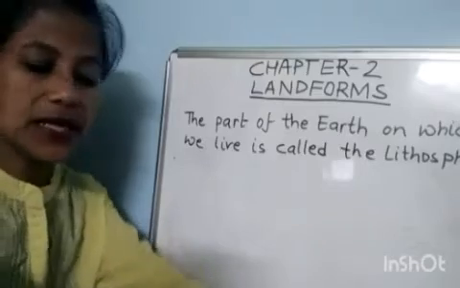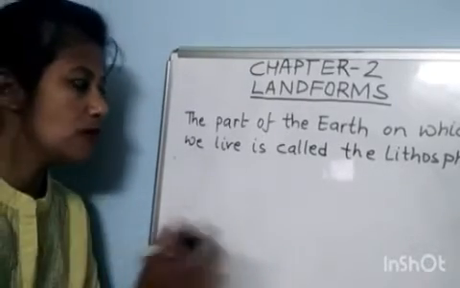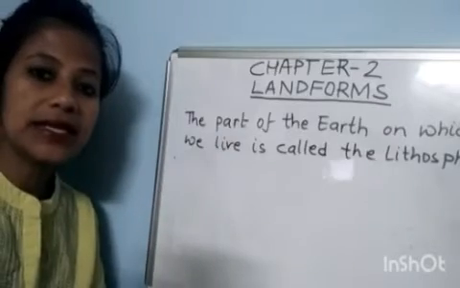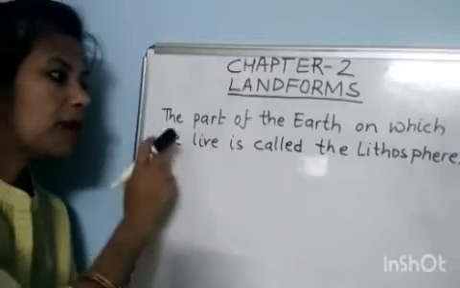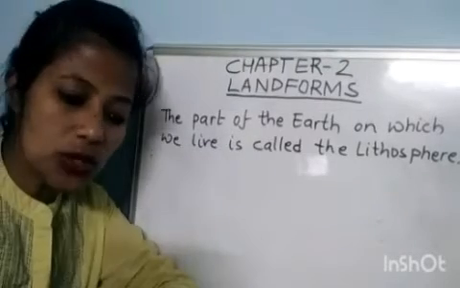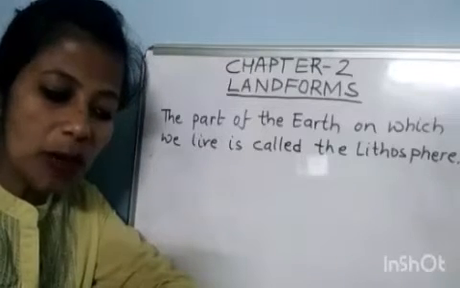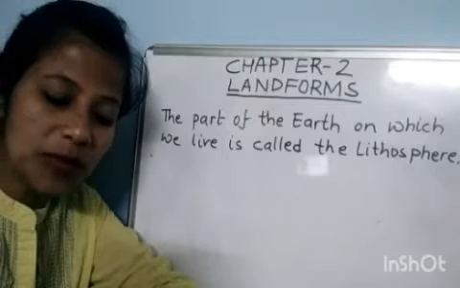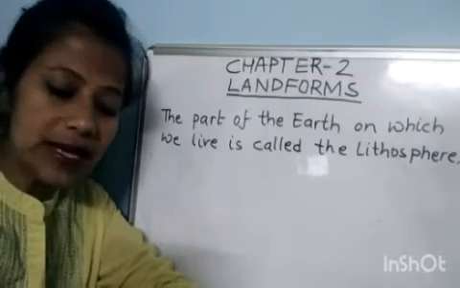Yes class, let's start new chapter, landforms, chapter 2. Okay, landforms. First of all, let me tell you the meaning of lithosphere. The part of the earth on which we live is called lithosphere. Lithos means rock and sphere means a part. That part of the earth which is made up of rock is called the lithosphere. It includes all the land masses.